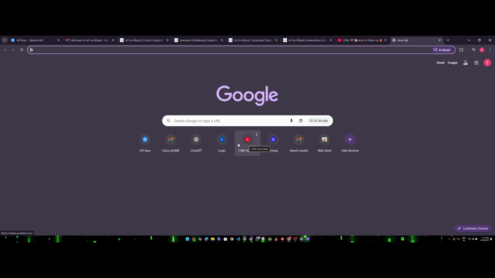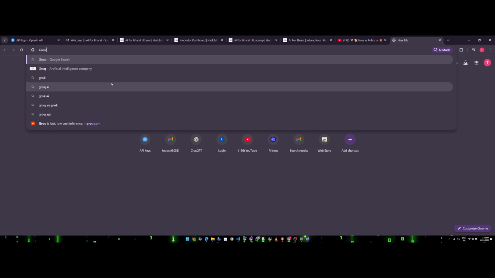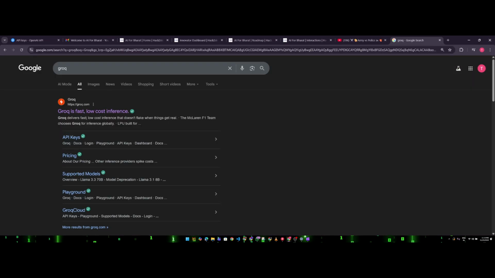So I forgot to discuss one thing, that is regarding Groq. I told you already that there is something you can use for faster inferencing. Let me discuss it. You just go to Google Chrome and search Groq, G-R-O-Q, and you will find this page.